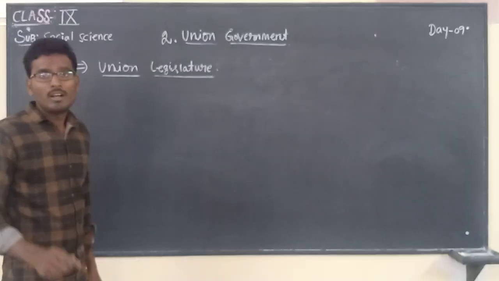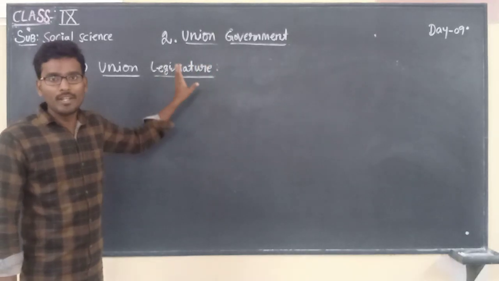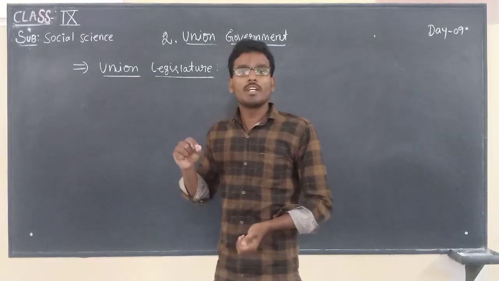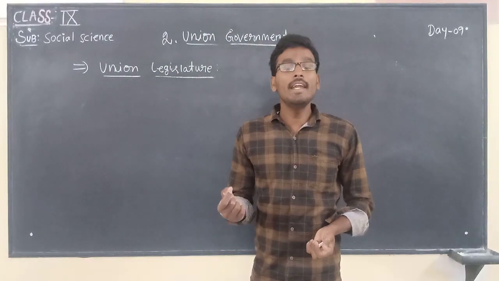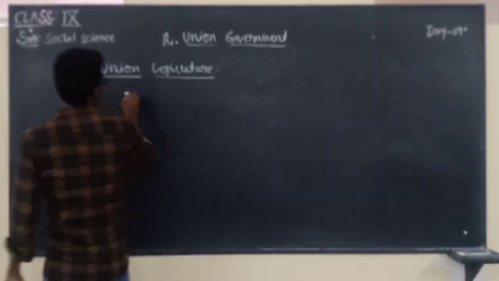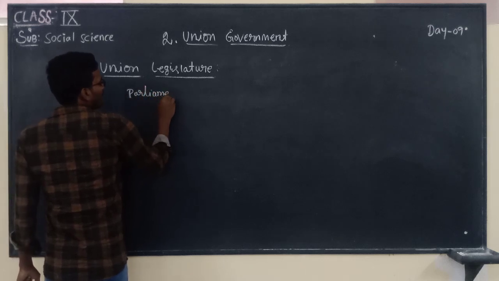Children, now let us talk about union legislature. Listen, our constitution describes that India is following a parliamentary form of government. What kind of government? Parliamentary.